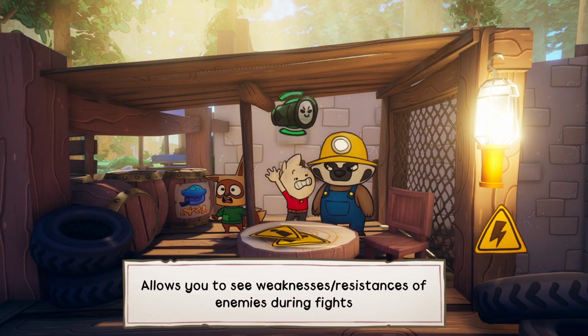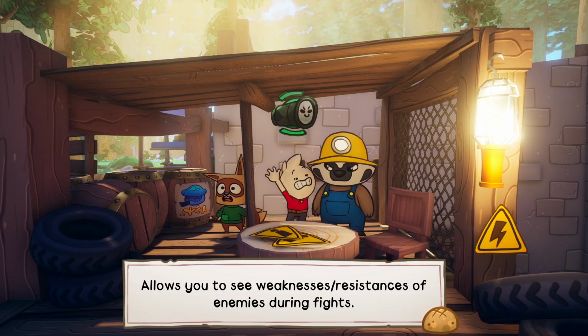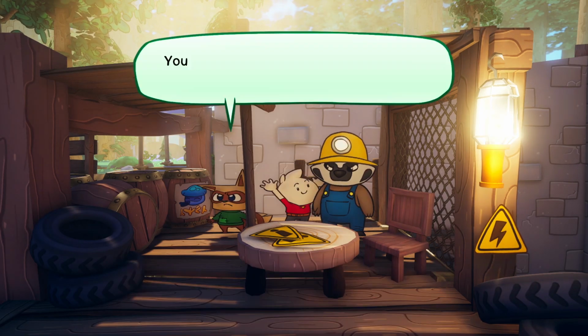Oh my god, look at their faces. Like, dude, who said anything about killing? Yeah, this is kind of like a badge. Allows you to see weaknesses and resistances of enemies during fights.